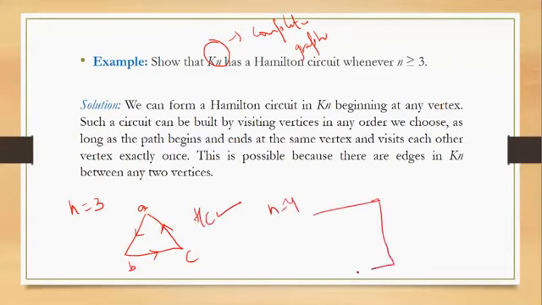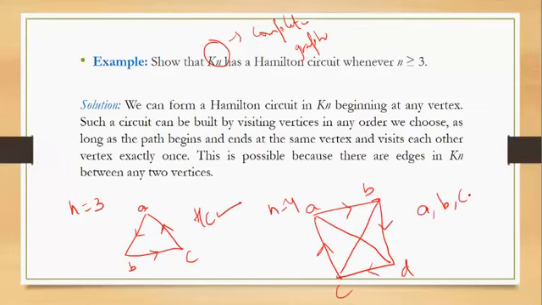When n is equal to 4, I have this graph A, B, C, D. I can traverse from A to B, B to D, D to C, and then again from C to A. So I can write it this way: A, B, D, C, A. It does have a Hamilton circuit. Similarly, you can proceed and check for n equal to 5, 6, and all the rest of them.